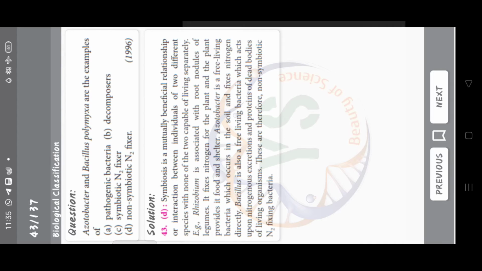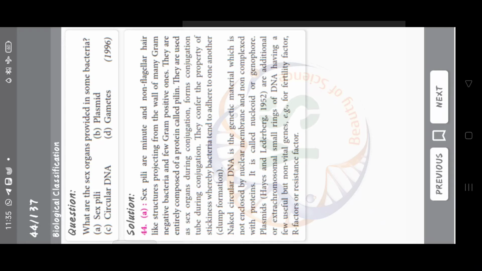Azotobacter and Bacillus polymyxa are the examples of pathogenic bacteria, decomposers, symbiotic nitrogen fixer and non-symbiotic nitrogen fixer. Now the answer is option D, non-symbiotic nitrogen fixer. What are the sex organs provided in some bacteria? Sex pili, plasmid, circular DNA and gametes. Now the answer is option A, sex pili.